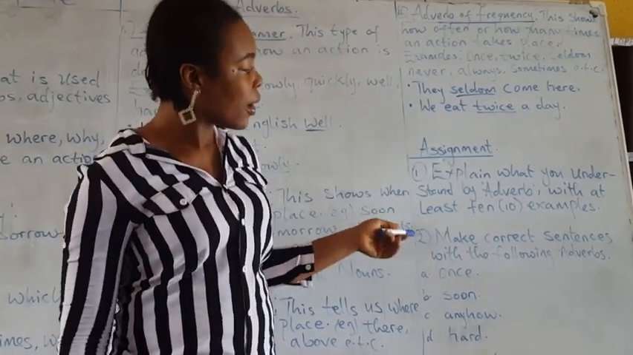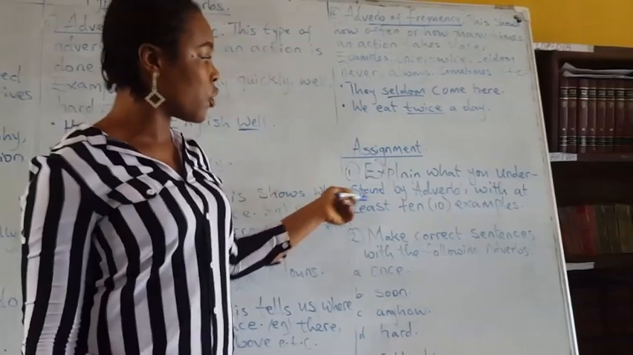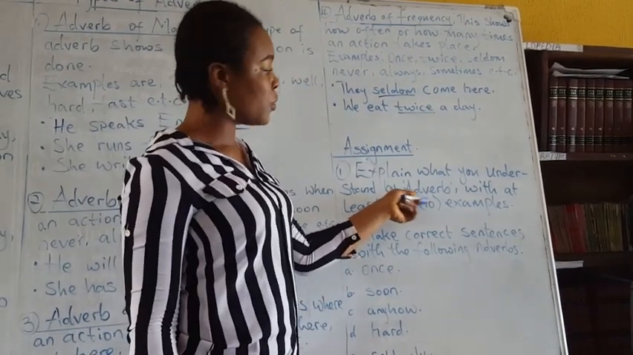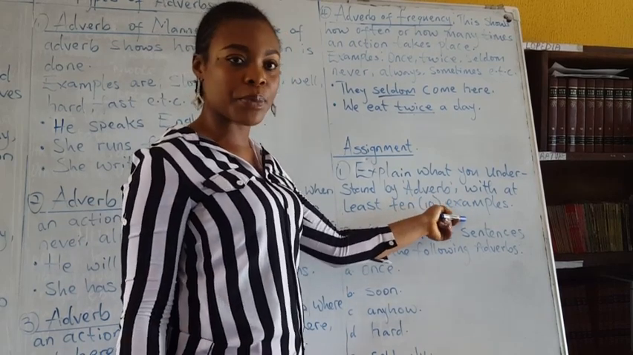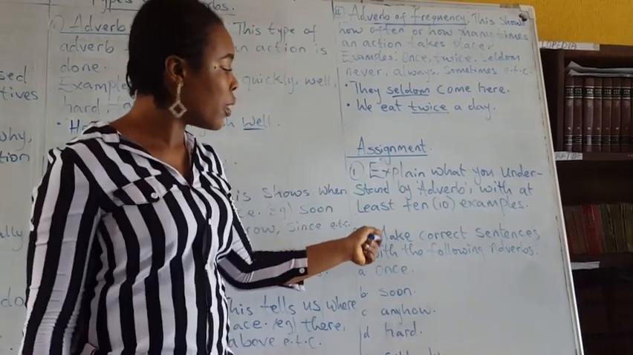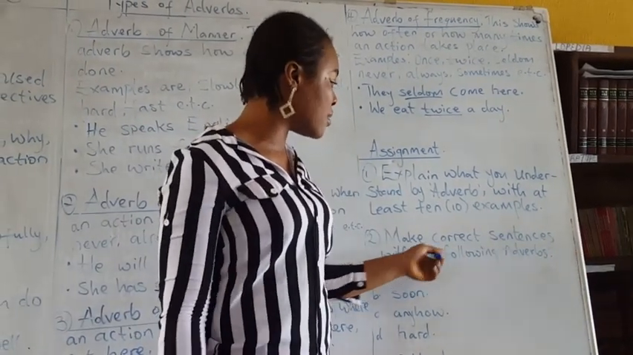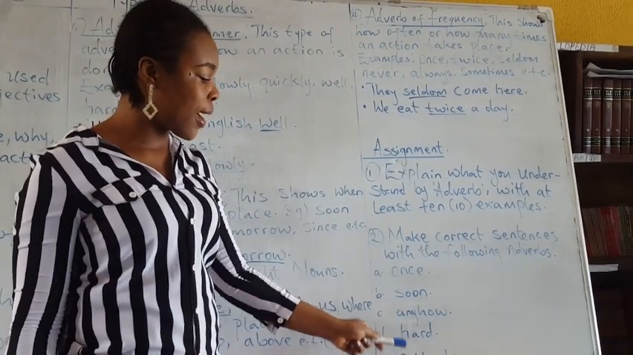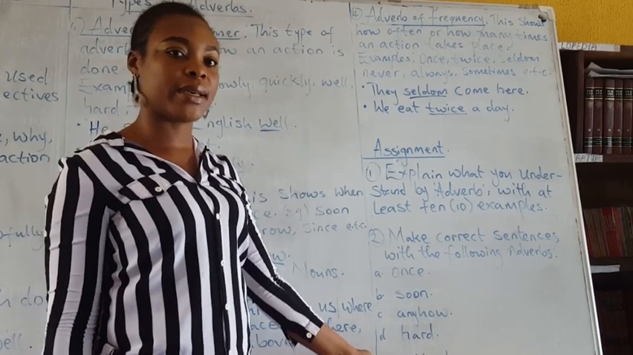Now you're going to do this assignment. Number 1, explain what you understand by adverb with at least 10 examples. Number 2, make correct sentences with the following adverbs: once, soon, anyhow, hard, seldomly.